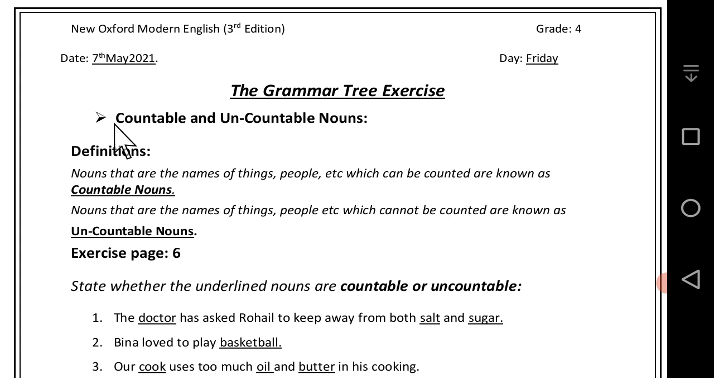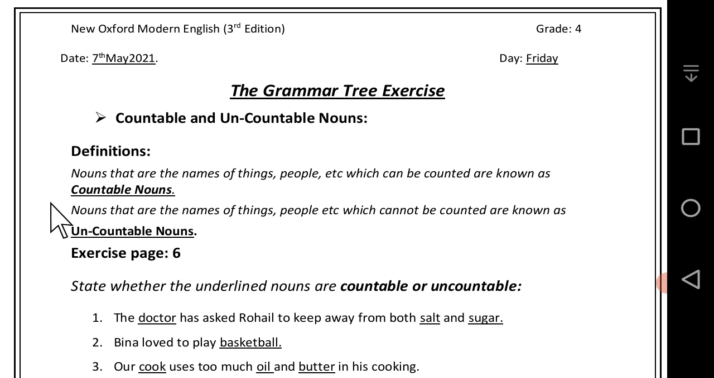In the previous lecture, we already discussed the definition of the noun, the common noun, and the proper noun. Today, we discuss countable and uncountable noun. First of all, we discuss the definition. Nouns that are the name of the things, people, etc. that can be counted are known as countable noun, like chair, table, pen, pencil, etc. Things which are counted are called the countable noun.